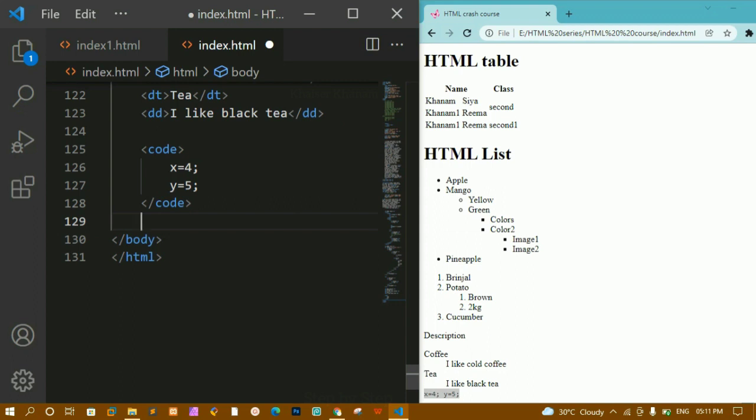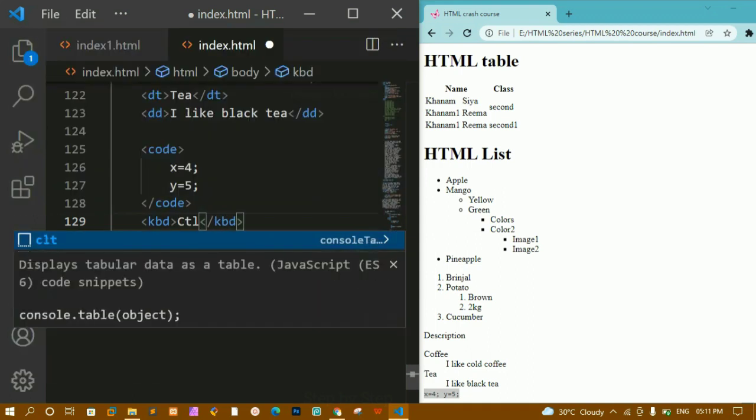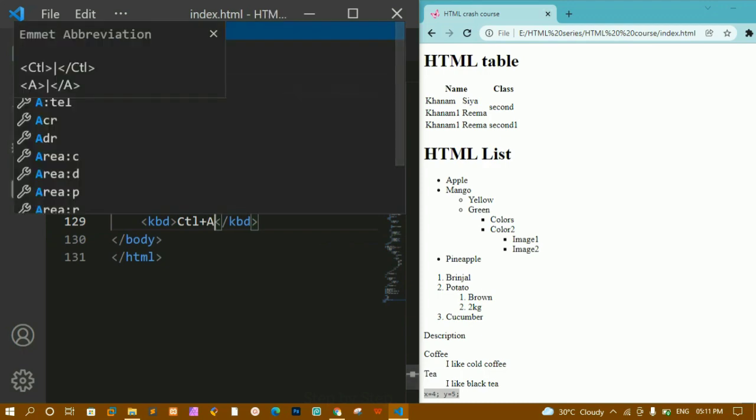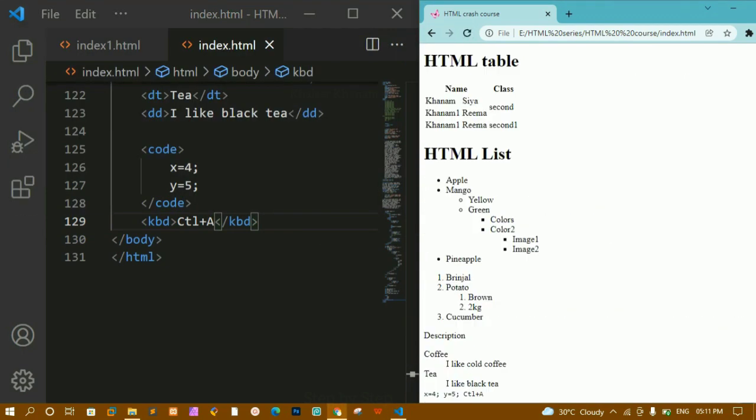If you just want to give any shortcuts, we have this KBD tag, and inside this let me write Ctrl+A. Okay, for selecting all the content we use Ctrl+A. For that you can just give this, and this will be displayed in a separate font. You can use this particular tag if you are giving any shortcuts inside your website.